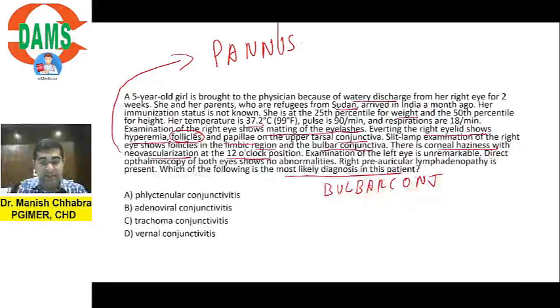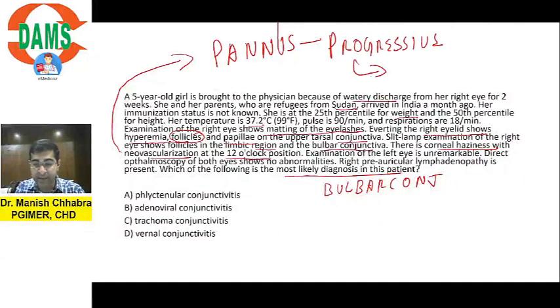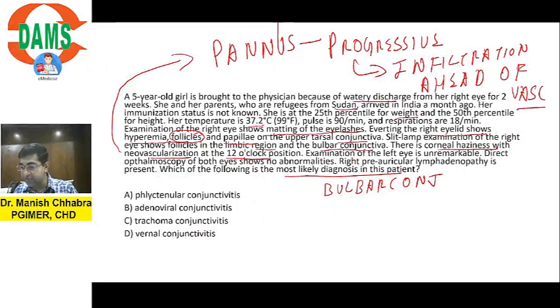What is pannus? Pannus is infiltration with vascularization. If infiltration is ahead of vascularization, you call it progressive pannus. Please write, this is a keyword: in which infiltration is ahead of vascularization, it is progressive. If there is infiltration behind vascularization, what will you call it?